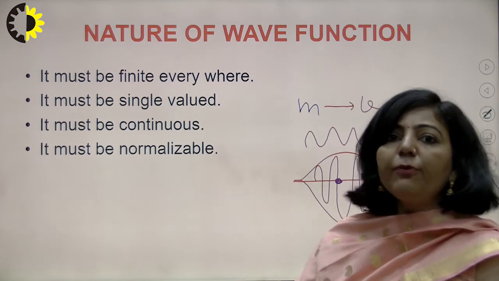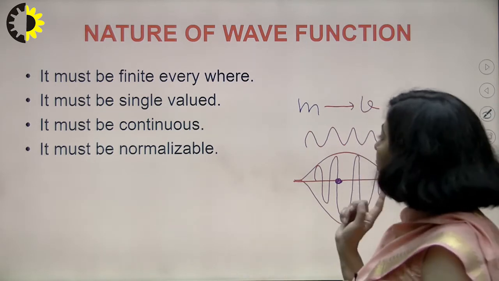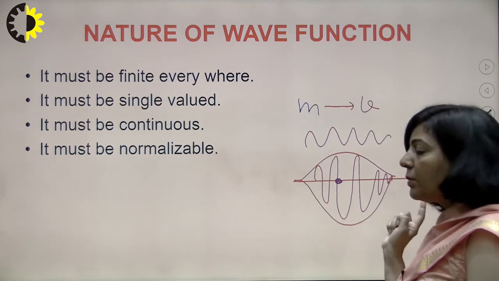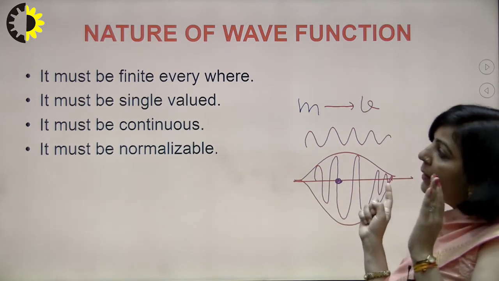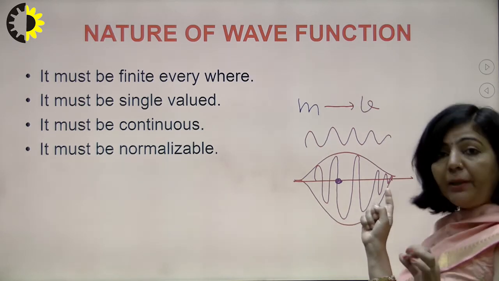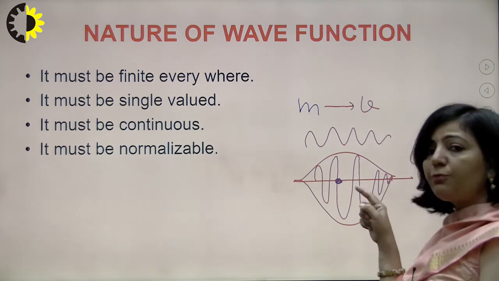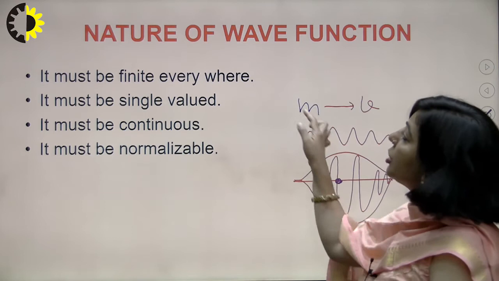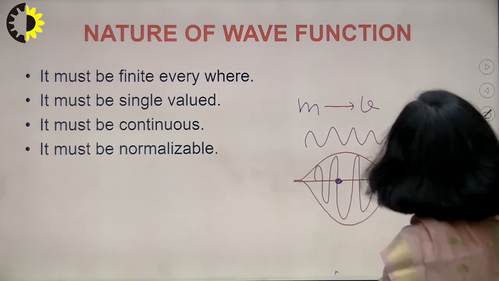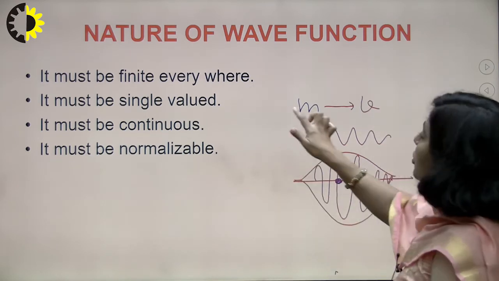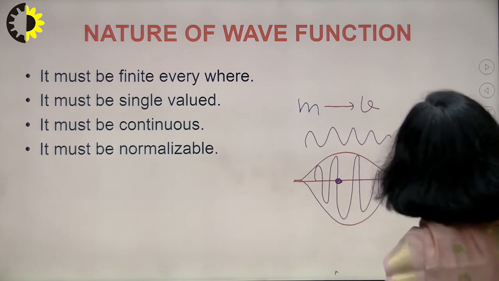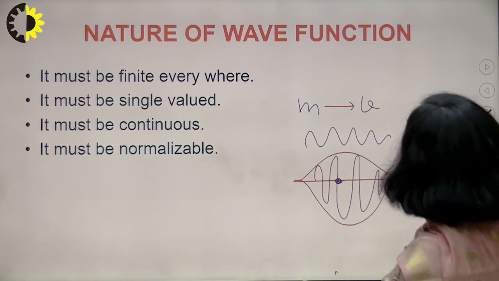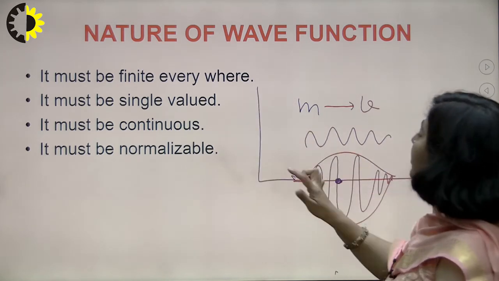You know that the wave function is applicable for the particle only within this wave packet. So within this wave packet the value of the wave function must be finite everywhere. So that is the first point. The value of the wave function must be finite everywhere.